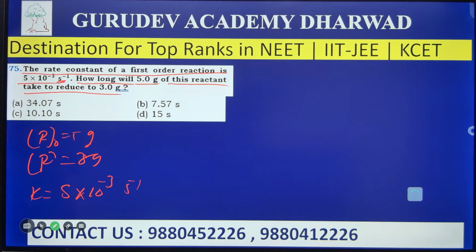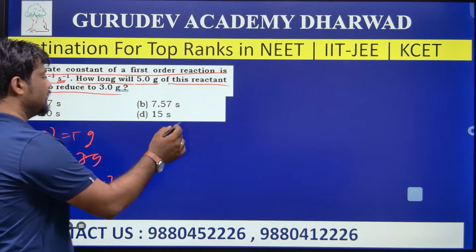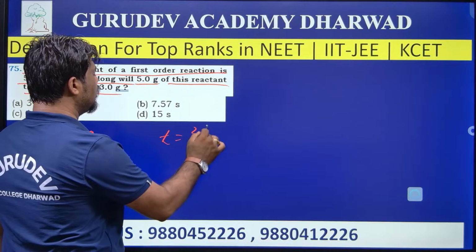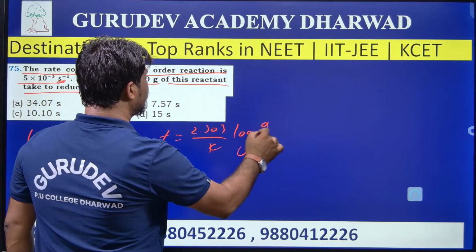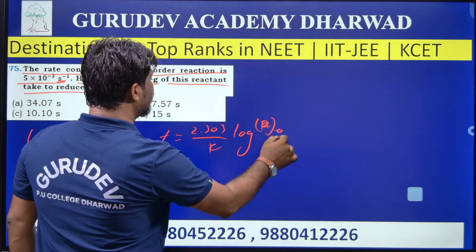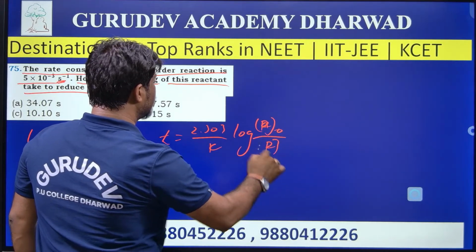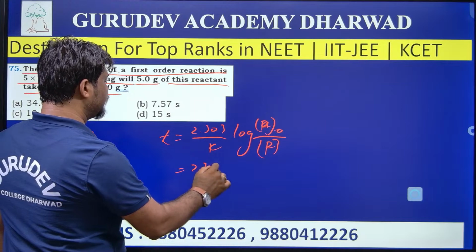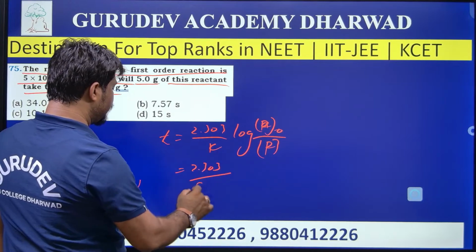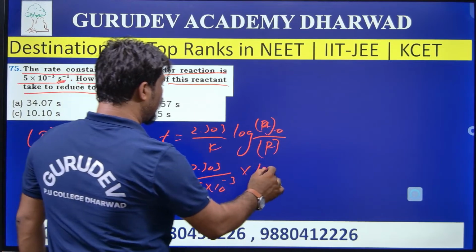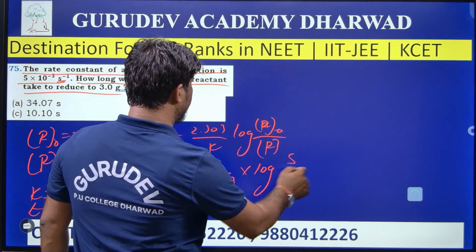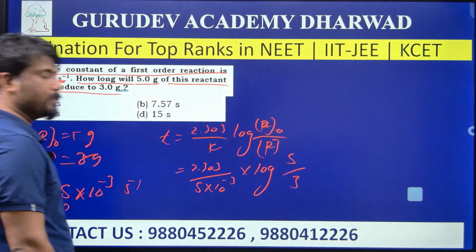And what they asked, how long it will take, means T is equal to how much? Then calculate T. T is equal to 2.303 divided by K into log of R0 divided by R. So substitute the values. 2.303 divided by K, which is 5 into 10 to the power of minus 3, into log of R0, that is 5, divided by R, that is 3.